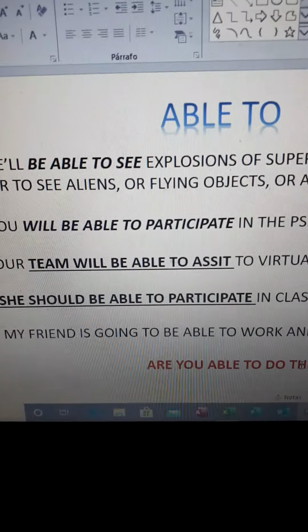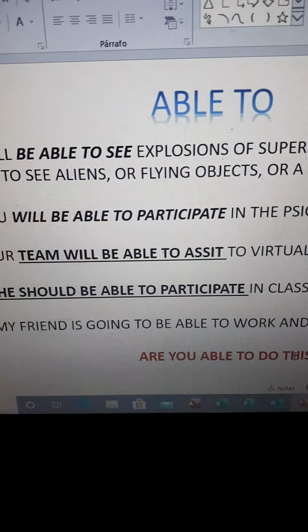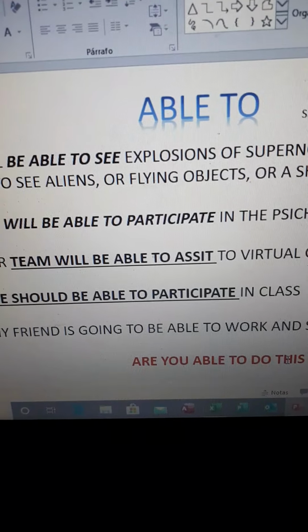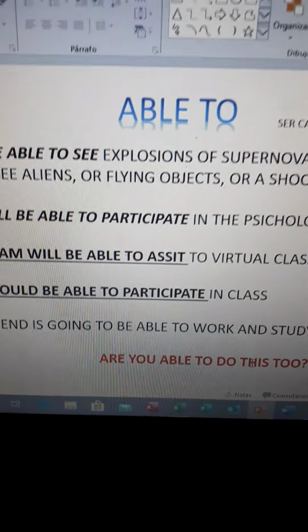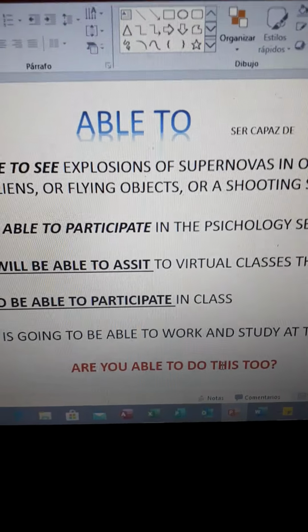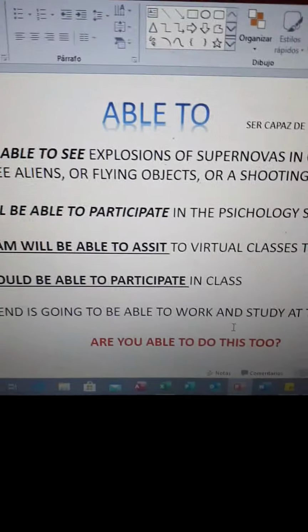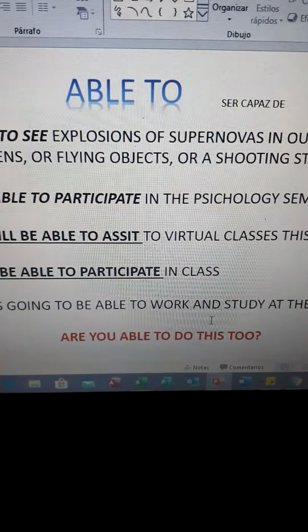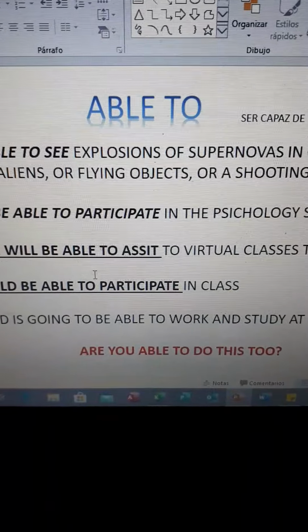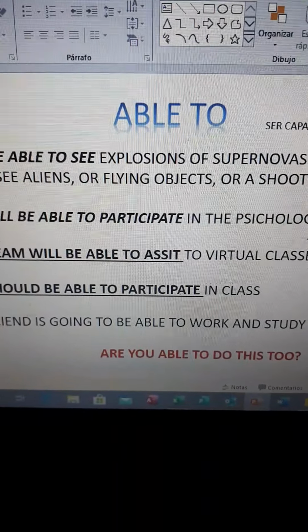Third step, you need to write be able to. Okay, be able to, and then after to, you need to write the action in base form. Okay, and then the complement. So this is able to. And here we have an example. Are you able to do this too?